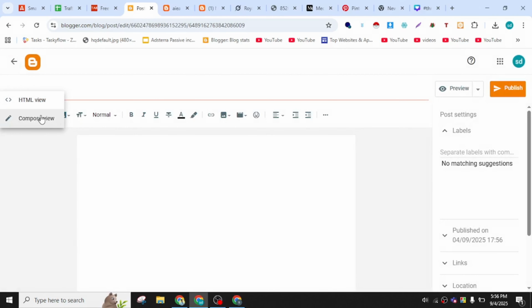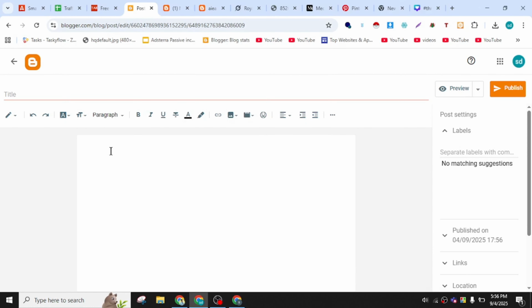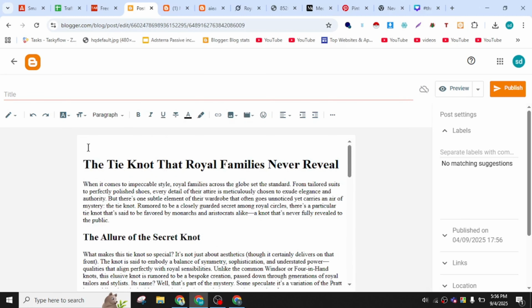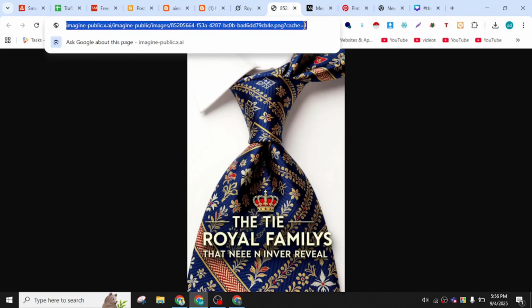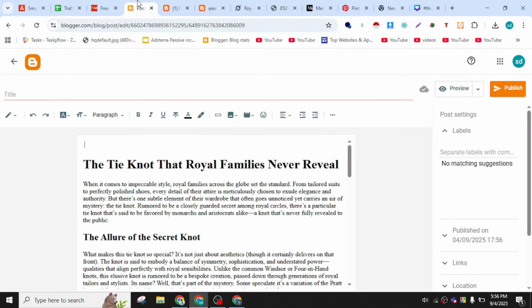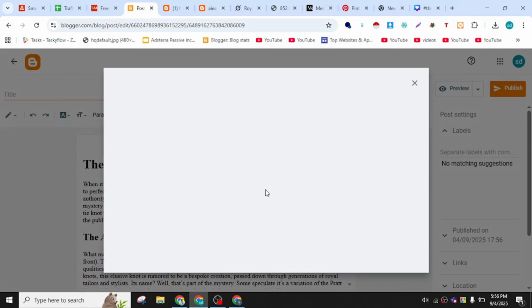You can use compose view, paste it in here and give it a title and image. The image is from Grok, the same. Copy the URL from here and just paste it in, insert, by URL, paste it.